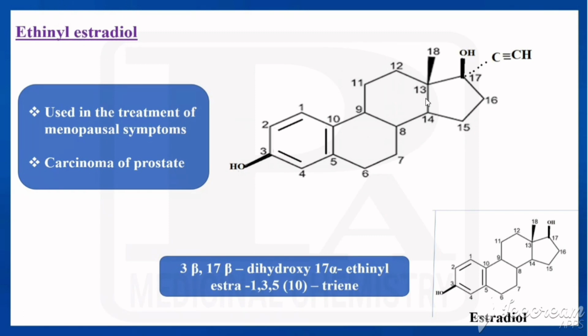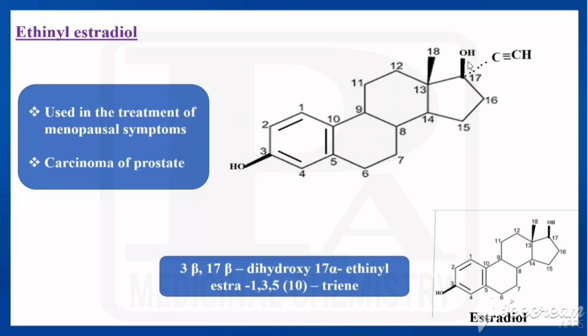Where the ethinyl group would be added, that would be at 17th position, and that is by means of alpha configuration. So this is called as ethinyl, C triple bond CH, that can be called ethinyl, where that is added at 17th position by means of alpha configuration. That is by means of a dotted line. So this is a structure for ethinyl estradiol.